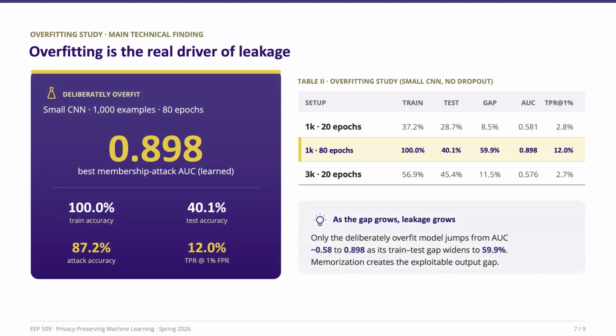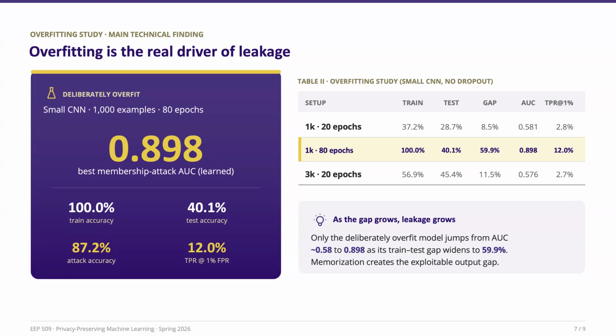Now we come to the main technical findings of our project. To directly study the relationship between overfitting and privacy leakage, we intentionally trained a heavily overfitted model. We use only 1,000 training examples and train a small CNN for 18 epochs. The result is striking. The model reaches 100% training accuracy, meaning it has essentially memorized the training set. However, its test accuracy is only 14.1%, creating a training test gap of nearly 16 percentage points.